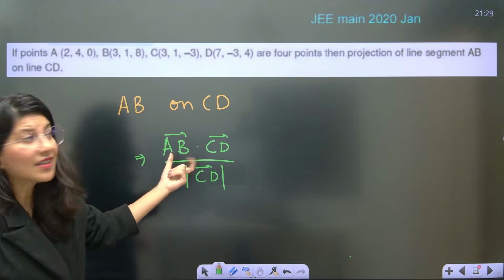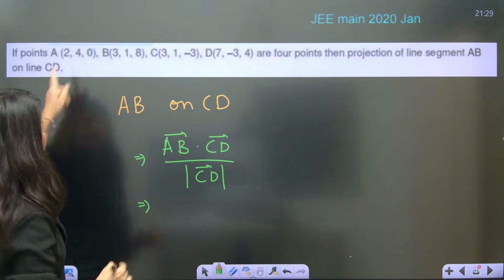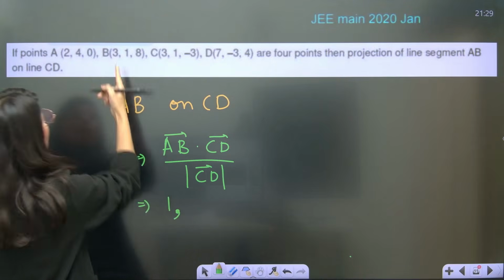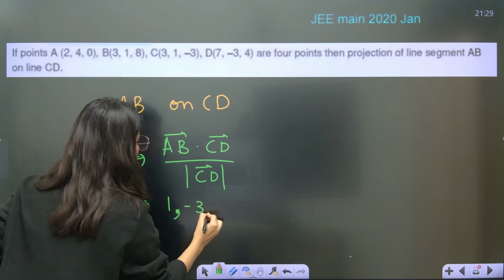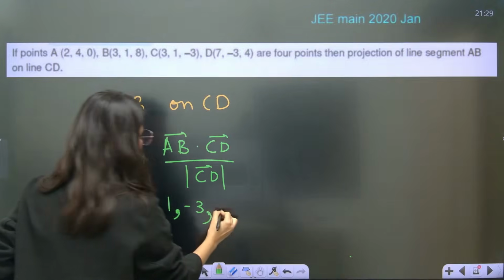What is your AB vector? AB is 3 minus 2 = 1, 1 minus minus 3 = 4, 8 minus 0 = 8.